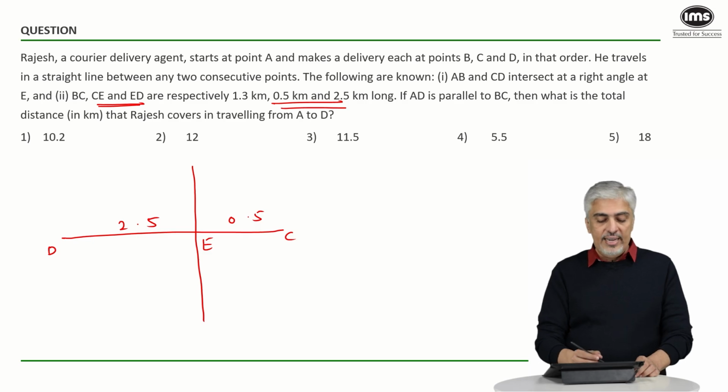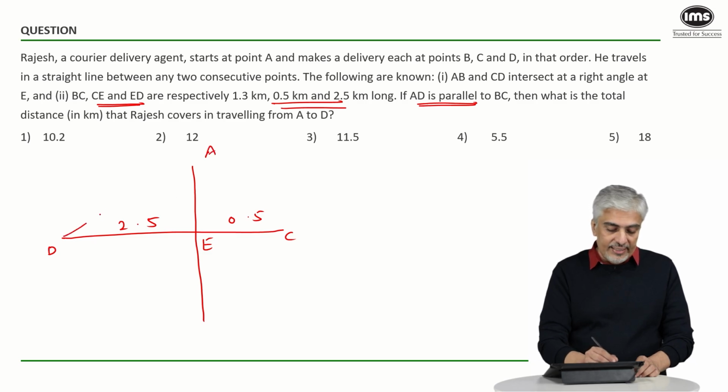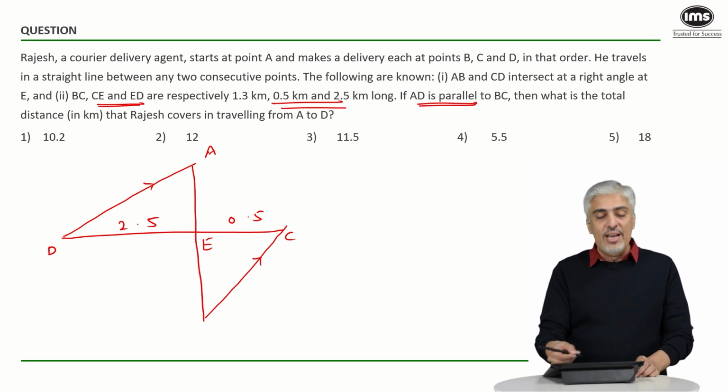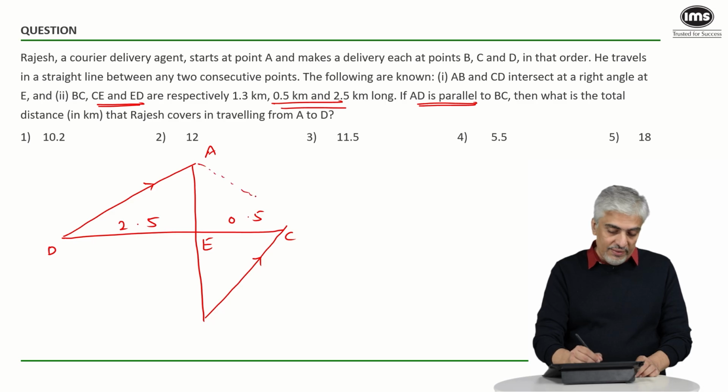Now again, what have they told us? Let's read carefully. They have told us one more thing, that AD is parallel to BC. So I could use it wherever I want. If I take this as A, this is AD parallel to BC. This line is parallel to this line. For the other line, they haven't said anything, so I'm not going to assume it is parallel. I'm just going to leave it as it is, so I've put that as a dotted line.